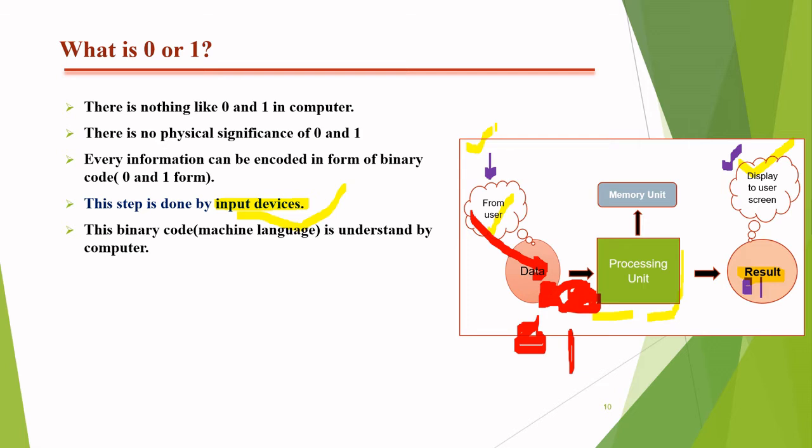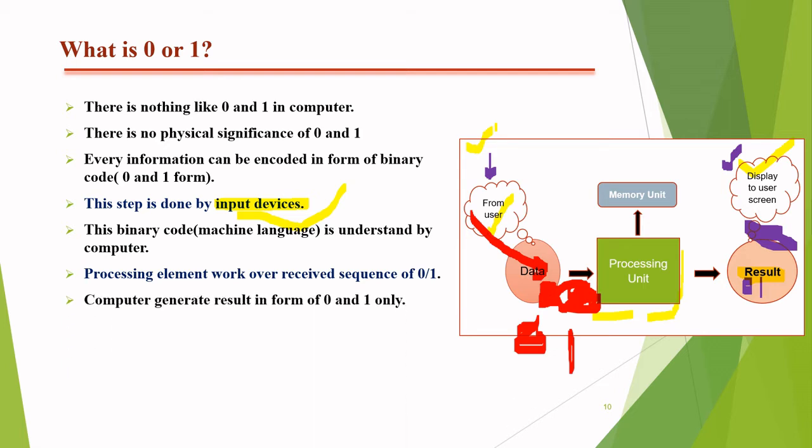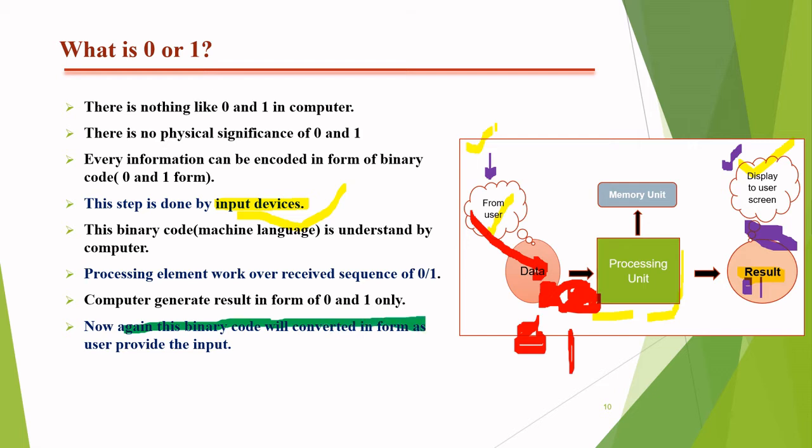So again we need a type of converter here, and this converter is known as the output device. That means converting the sequence of 0 and 1 into the particular format of the user with the help of the output device. And further, we can see that this binary code will be converted into the form the user provided as input.